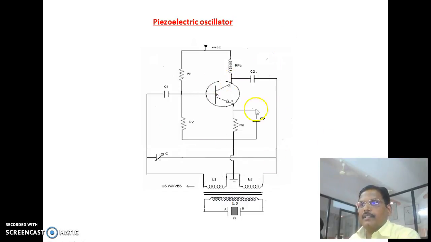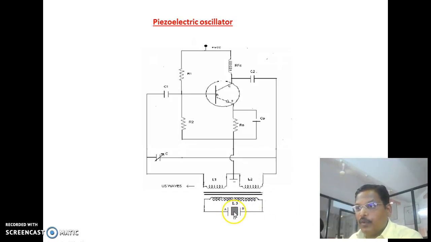This circuit is similar to the magnetostriction oscillator. When the supply is switched on, the oscillator starts oscillating with the frequency given by the relation F is equal to 1 upon 2 pi root LC. By the transformer action, voltage is also developed across this coil L3, which excites the crystal into vibrations.